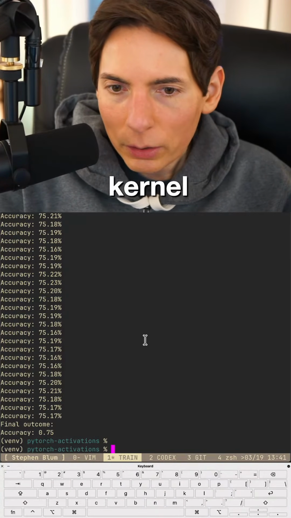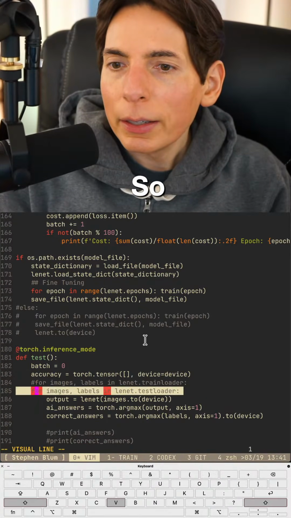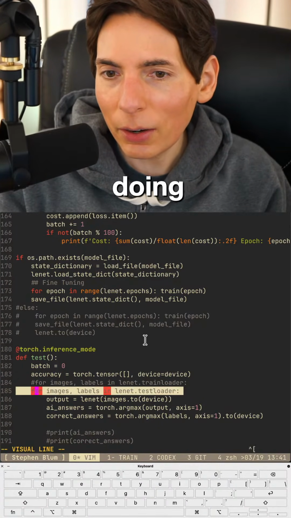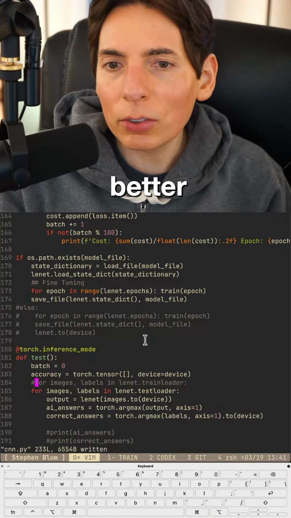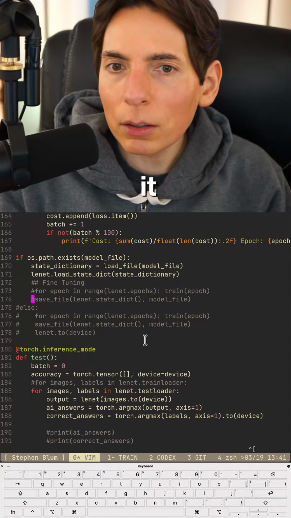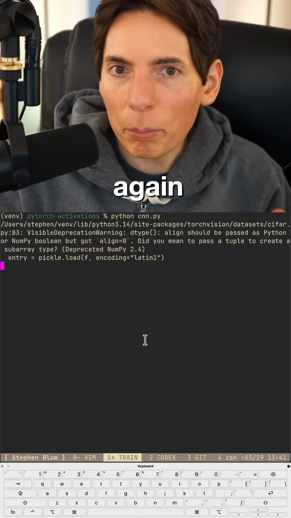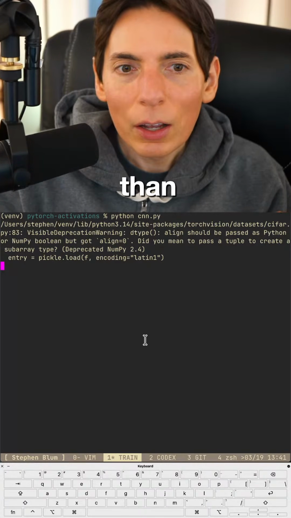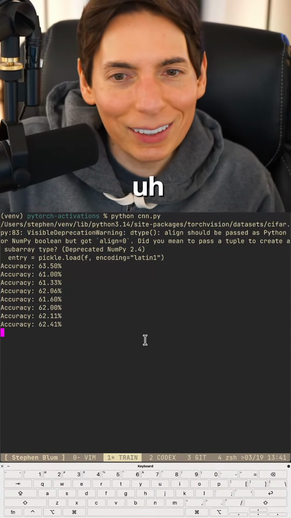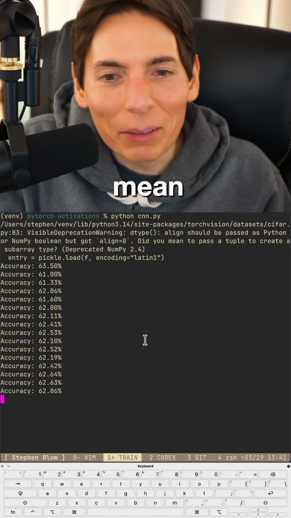Loading the boots? Okay, 75% on recall. Now we set it to test load, right? The test data, right? So we're doing test data now. So we just need to do better than 63. Here, I'm not gonna fine tune it. We already did some fine tuning. Let's try it again. All right, better than 63 is what we're looking for. Well, I mean, it didn't really make a difference, did it?